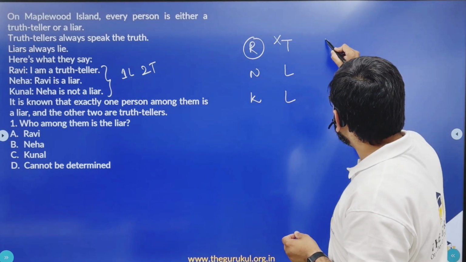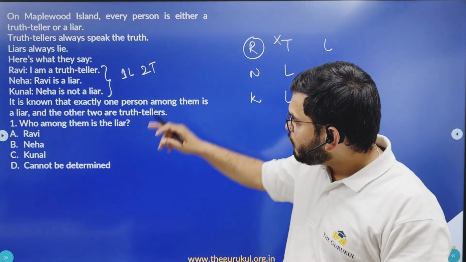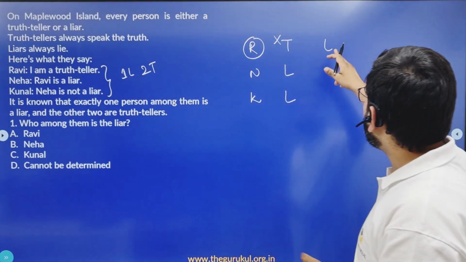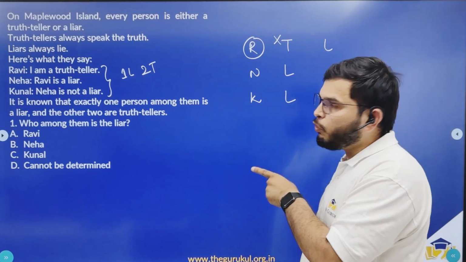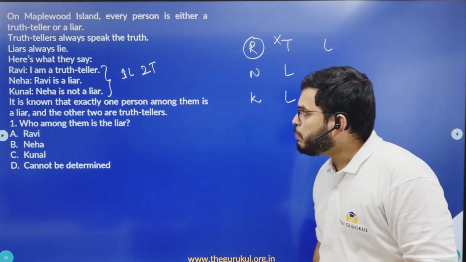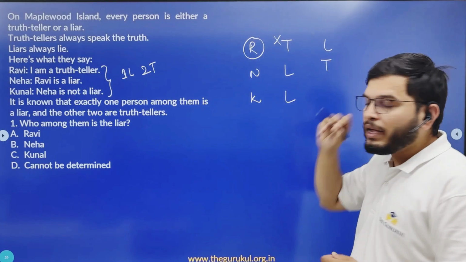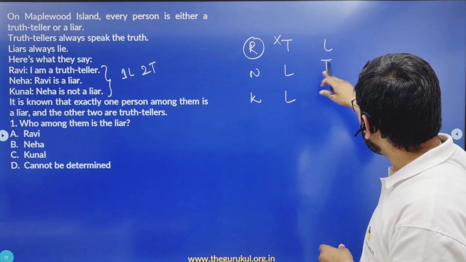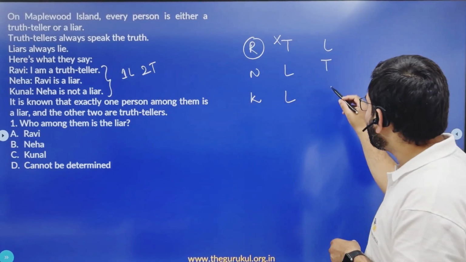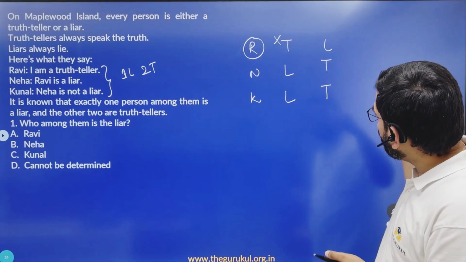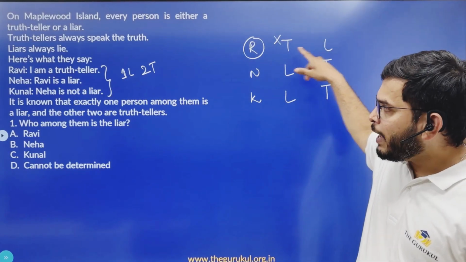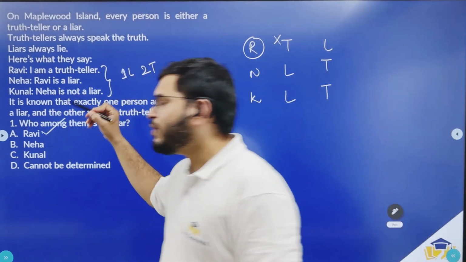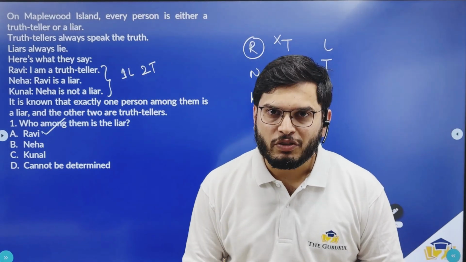So Ravi has to be the liar. Now if Ravi is the liar, let us check whether the statements made by the others are in line with the given information or not. Now if Ravi is the liar, what is the statement made by Ravi? I am a truth teller. That's a lie. Done. Now Neha's statement, Ravi is a liar, which is true. So Neha is a truth teller. Now coming to Kunal. Kunal's statement, Neha is not a liar. Now Neha is a truth teller, so Neha is not a liar. This is also true. So now we have two truth tellers and one liar as given in the information. So what was asked? Who among them is the liar? Ravi is the liar. Hence option A should be the answer to this question.